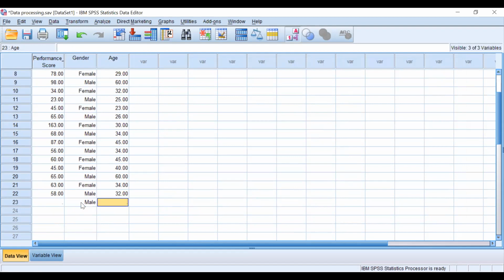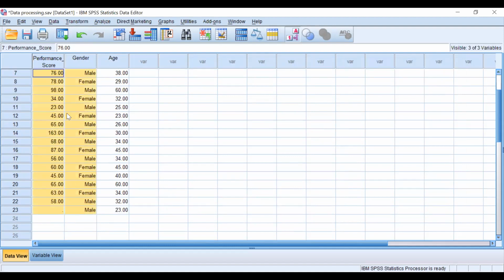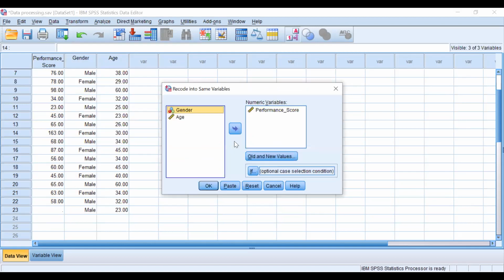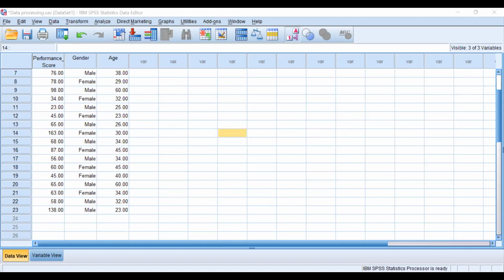So let's say I'm putting the data of male. So it will replace this also with this particular value. Can you see that? Because I have not put any condition.